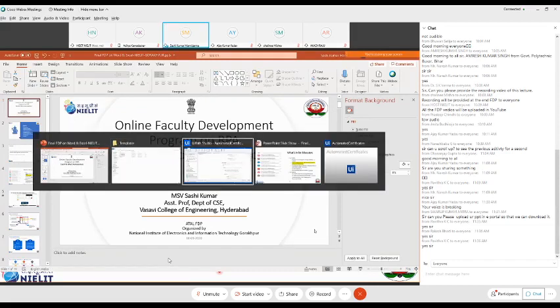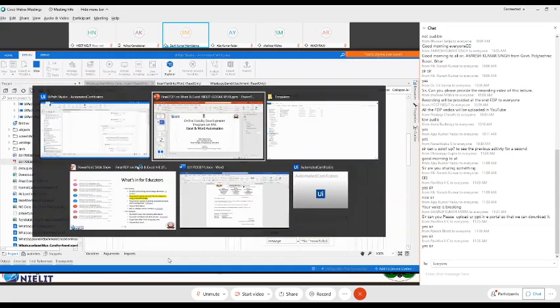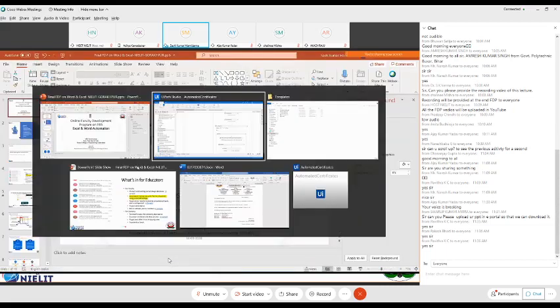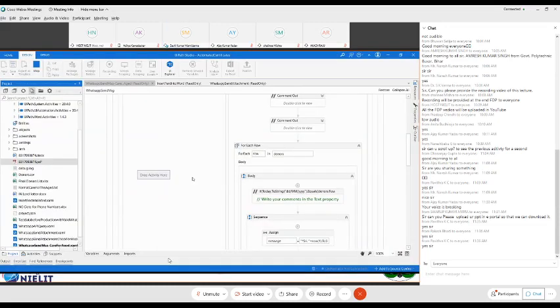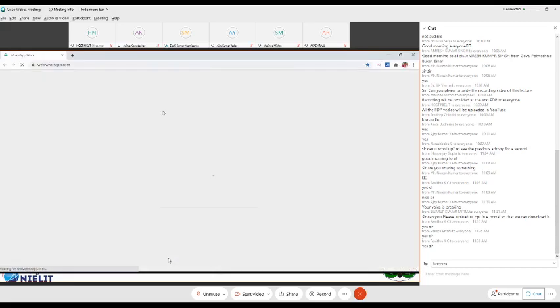Are you able to see my screen? So it's going ahead. Okay, the invite is ready. Now it should probably open up WhatsApp. Yes, it's opening WhatsApp now. Hopefully now the internet connection is reliable.